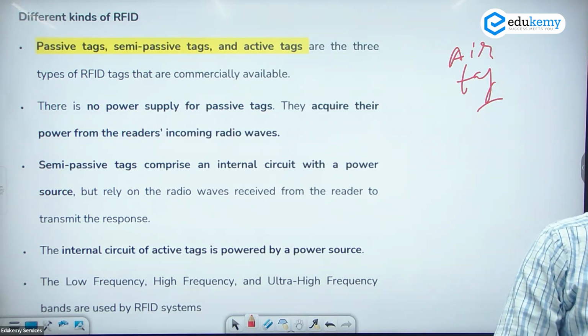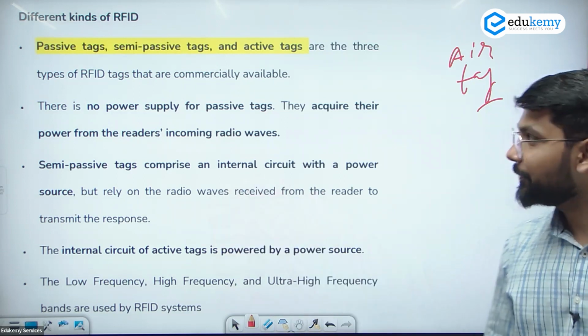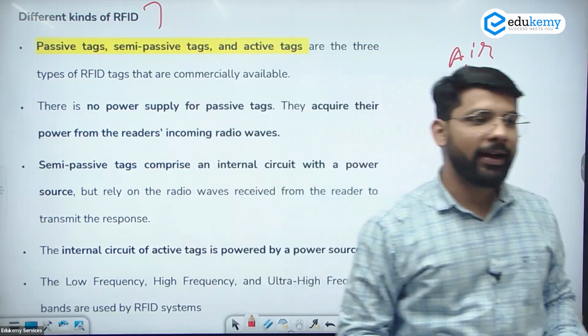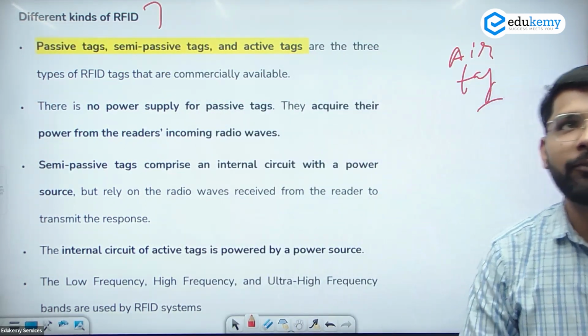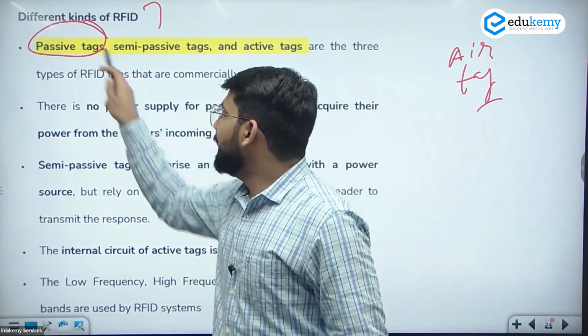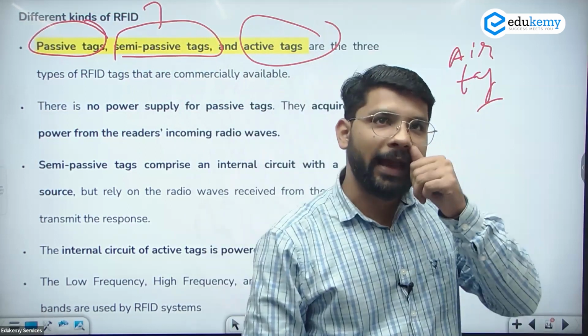But the difference between a barcode and the RFID: distance for barcode is 3 feet, distance for RFID is 3 meters. And the difference kind of the RFID. What are the main types of the RFID? Number one, passive tags. Then the semi-passive tags and the active tags. So there are mainly three types.